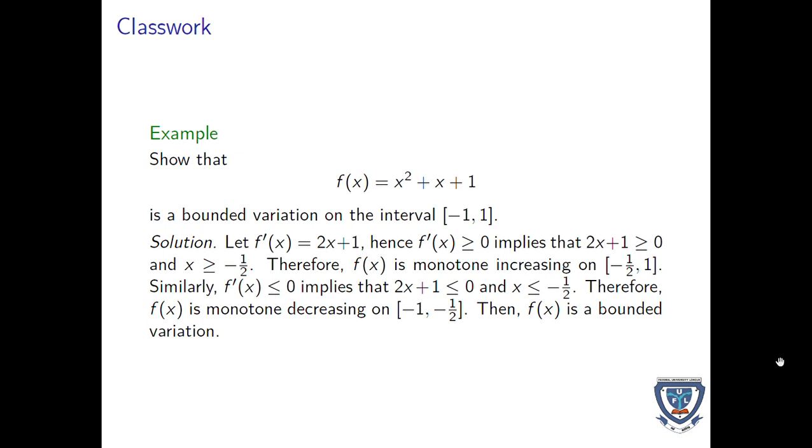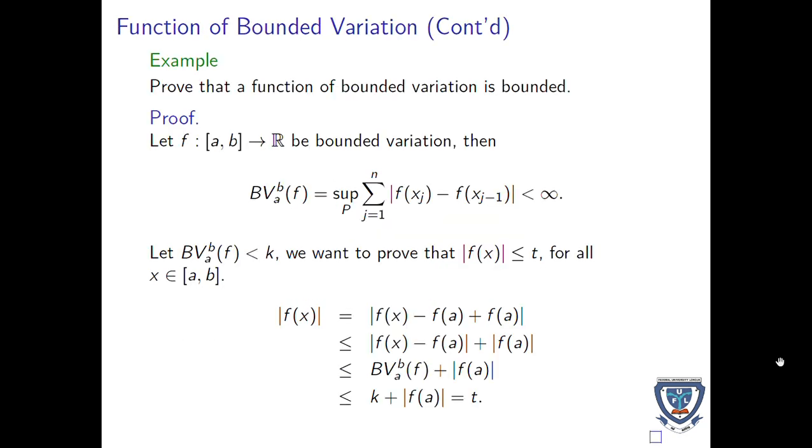What we just did here is to prove that the function is monotone increasing. You see, there are so many other ways we can use to prove it, either by using the ratio test, by using calculus, or by using other means. Now let's look at another important proof here. It's a proof that a function of bounded variation is bounded.